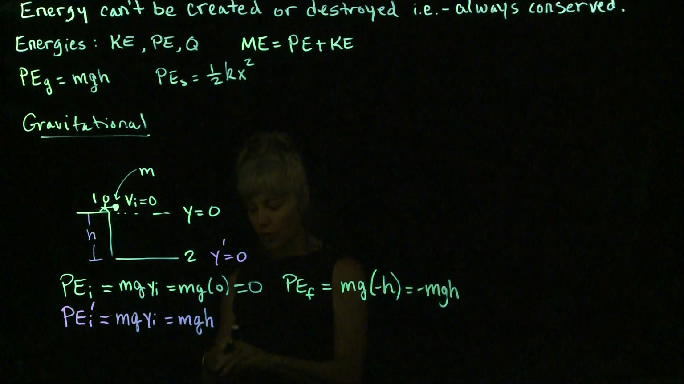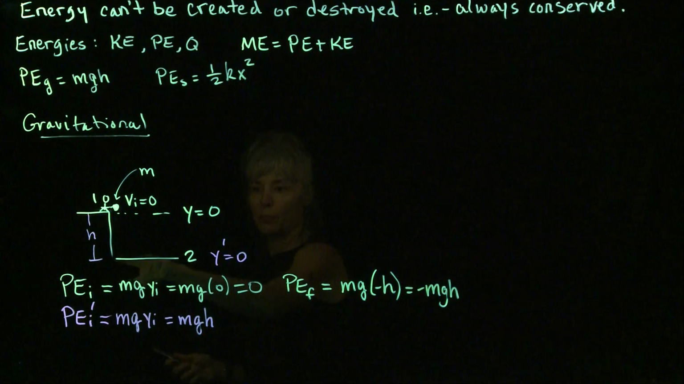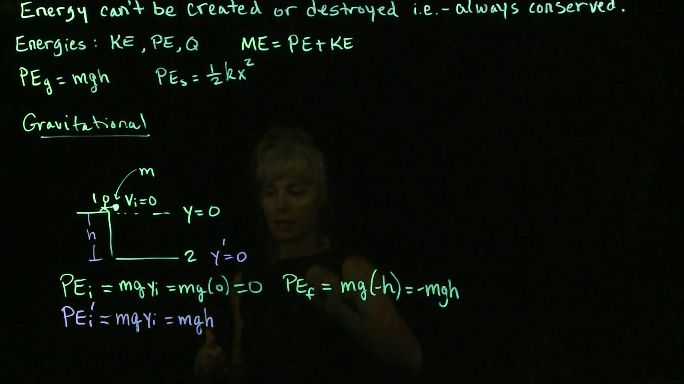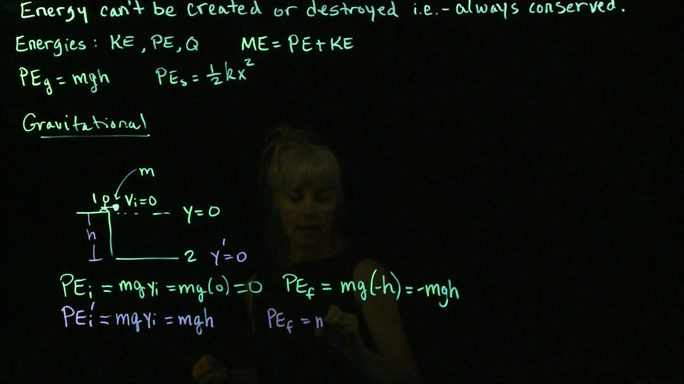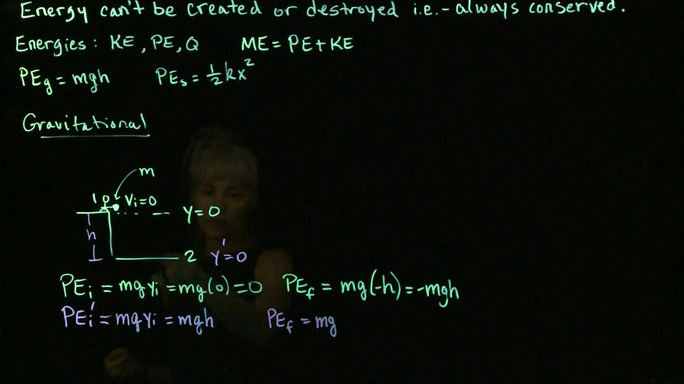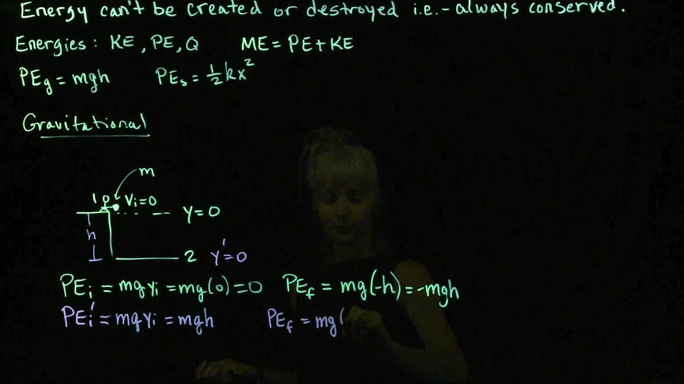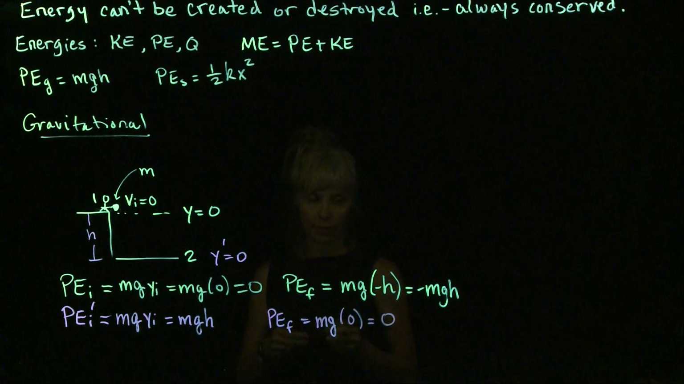What if instead we're using the reference plane in pink, or point 2 is our reference plane? Then the final potential energy is going to be equal to mg times the height above the reference plane, and that's 0. And so we have no potential energy.